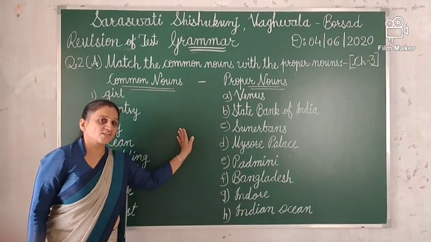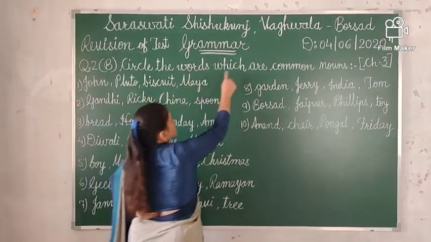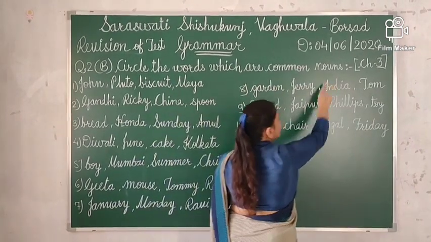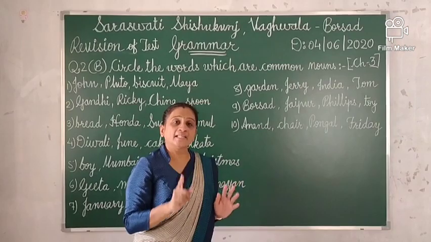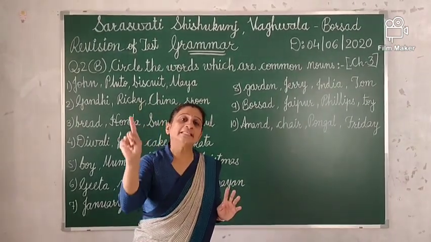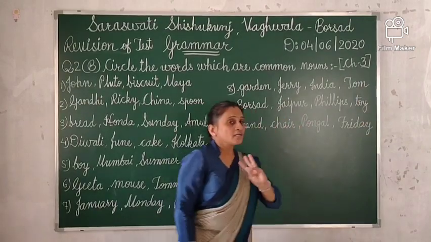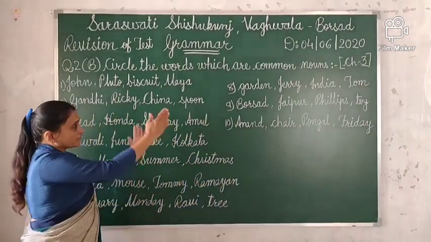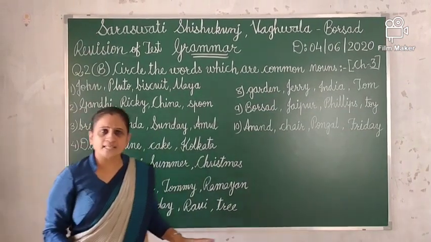Now my next question is question 2b. Circle the words which are common nouns. Here children, you have to find the common noun and then you have to make a circle on it. I took this question from chapter 3. Here are some examples, 10 examples. First of all children, it is a very easy question.